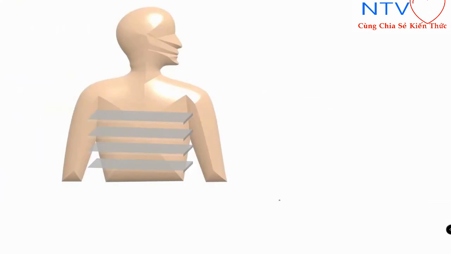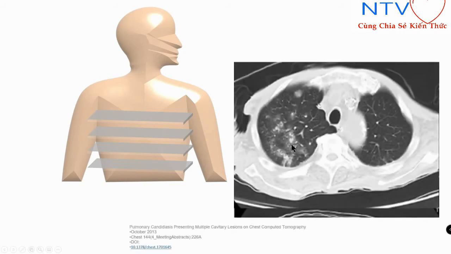Now what is a CT scan? A CT scan machine takes a number of X-rays of a patient from various angles, from various views. It takes a number of X-rays of the patient, and then it combines those images digitally with the help of a computer. It combines the images, and we can get cross sections, right? We can get cross sections on the film. So here it is, the CT scan of a patient.